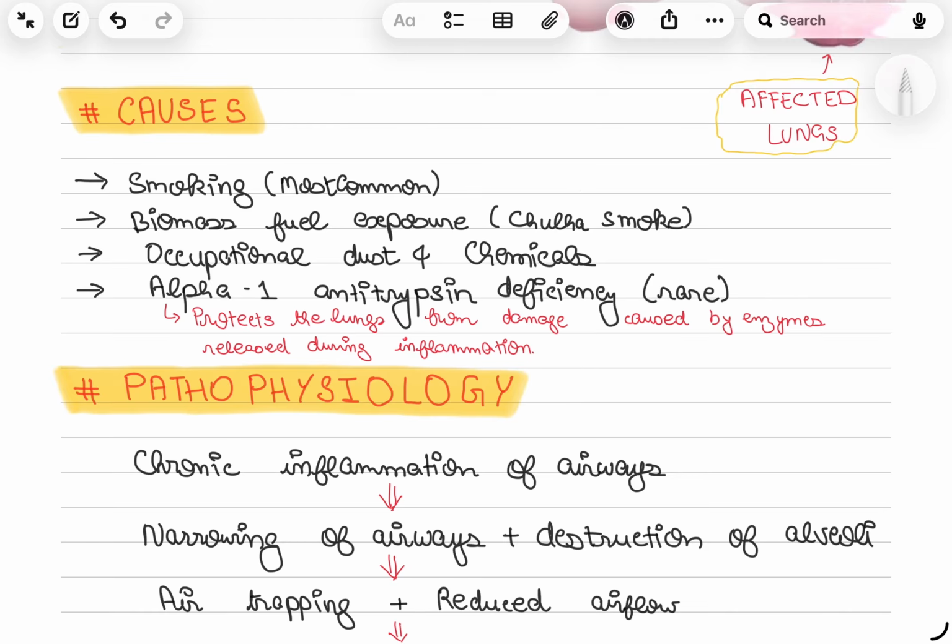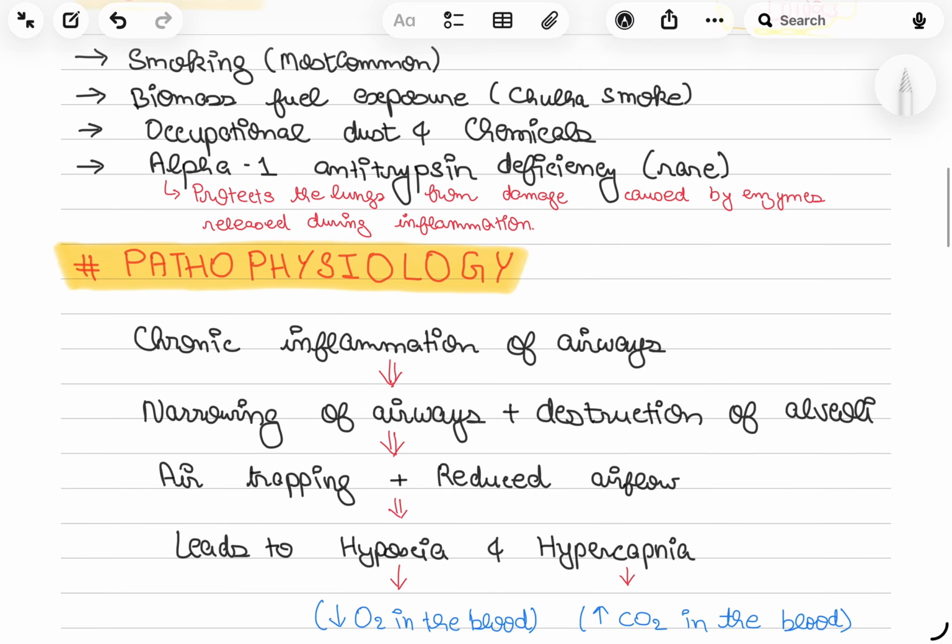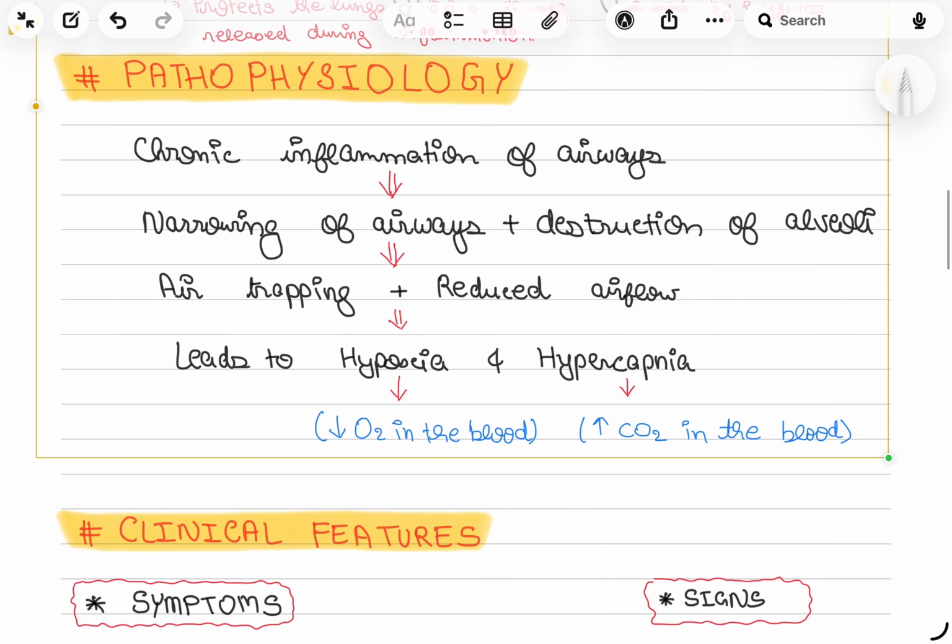So what is alpha-1 antitrypsin? What is the role of alpha-1 antitrypsin in the body? So it protects the lungs from damage caused by enzymes released during inflammation. Okay, it protects the lungs from damage caused by enzymes.